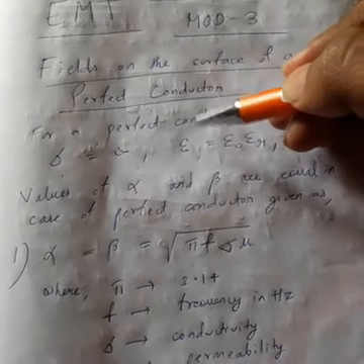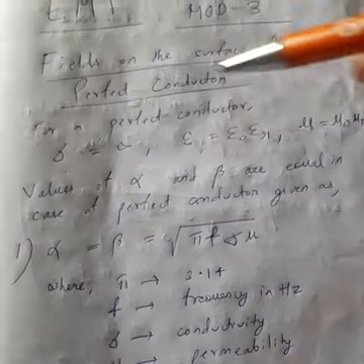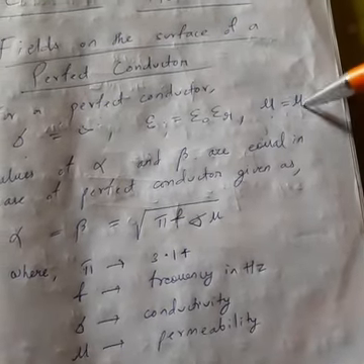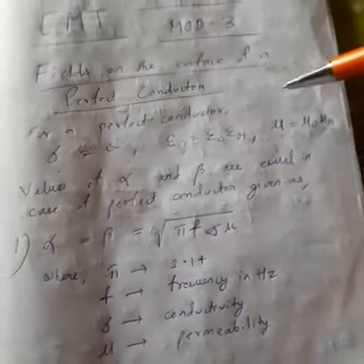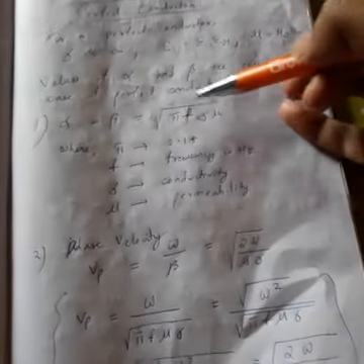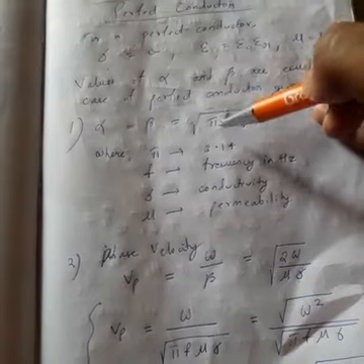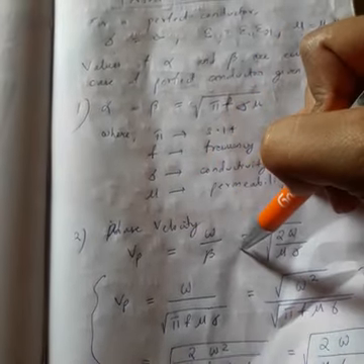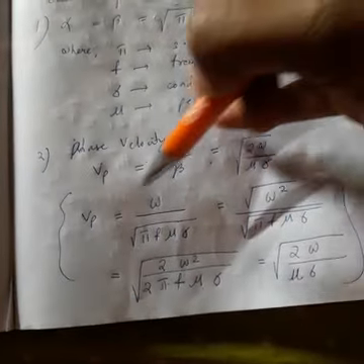Now for a perfect conductor, conductivity is equal to infinity, permittivity is equal to ε0 εr, and similarly permeability is equal to μ0 μr. So putting these values, we derive the various parameters: alpha equals beta equals this. Similarly, phase velocity is equal to this. This is the derivation of how phase velocity is obtained.